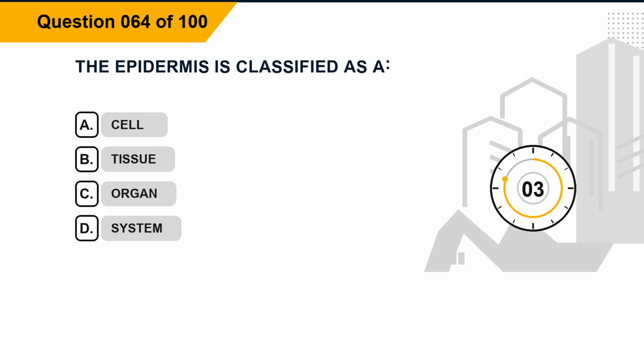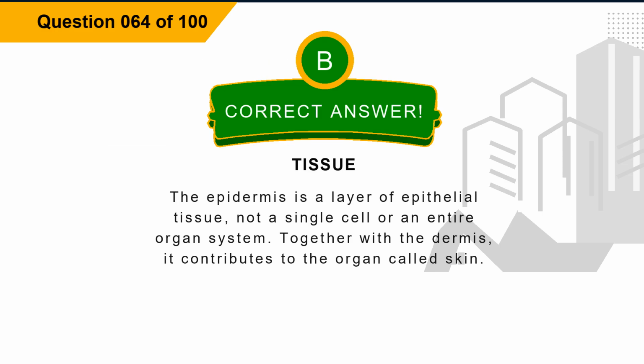Option C, organ. Option D, system. The correct answer is option B, tissue. Explanation. The epidermis is a layer of epithelial tissue, not a single cell or an entire organ system. Together with the dermis, it contributes to the organ called skin.